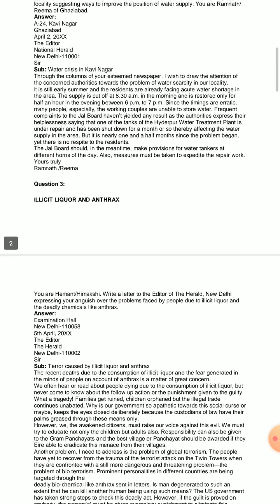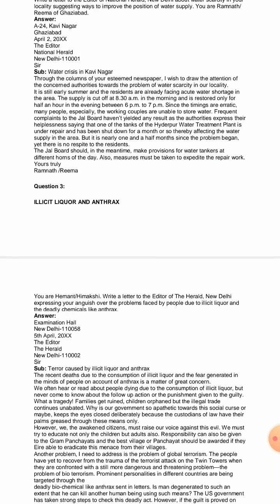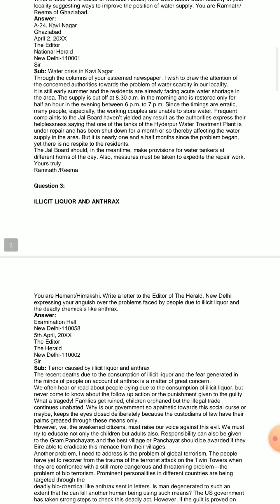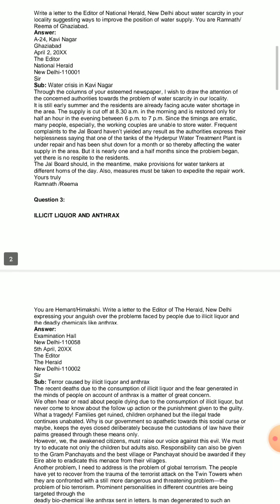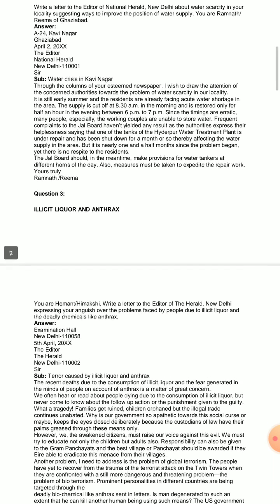Now how will you proceed? Again with the address, because these are the steps that you have to note down. A24 Kavinagar, these are the landmark address. You have to be very much alert while writing all this, and you should have common sense while you frame this answer. Sometimes the landmark address you might get in the question paper. If not, then you have to frame it on your own. See here, I have framed it. A24 Kavinagar, Ghaziabad.